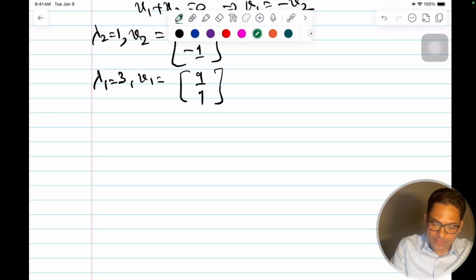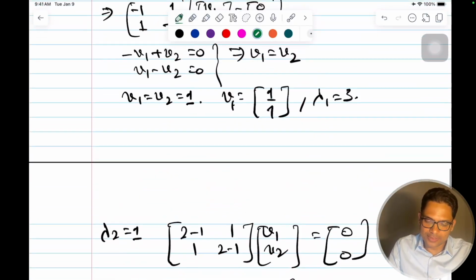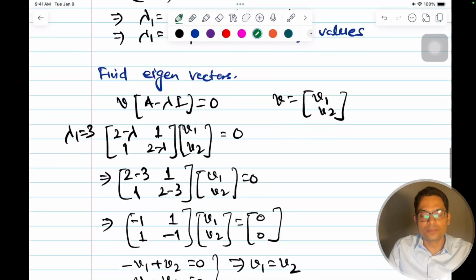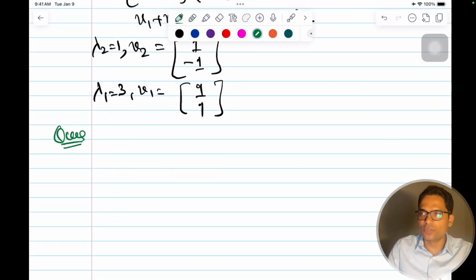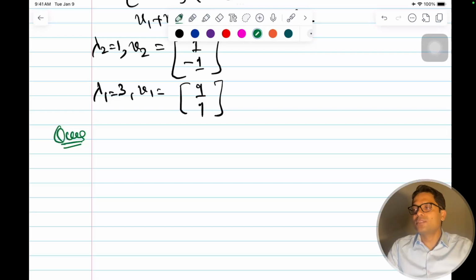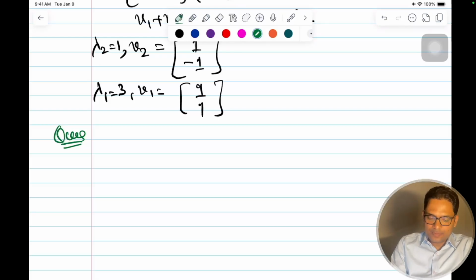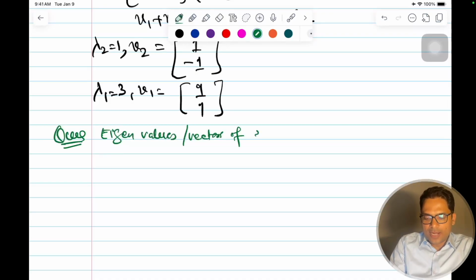Okay, so let's continue. I have a question for you now. If this is clear, all this calculation, the math is simple. Let me ask you a question. What are the eigenvalues and vectors of an identity matrix? If I have to find eigenvalues and vectors of the identity matrix, what are these?